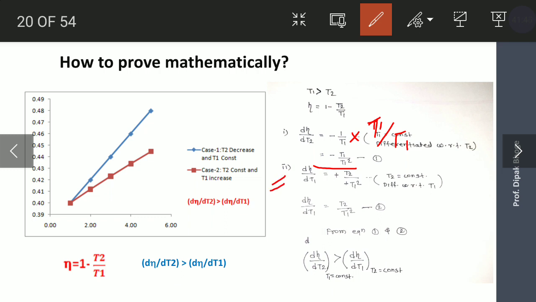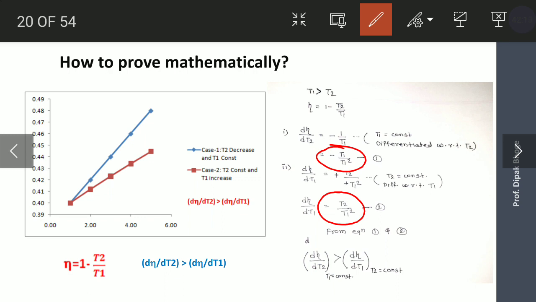Second, if you differentiate the efficiency equation with respect to T1 by keeping T2 constant, we get T2 upon T1 square. If you compare equations 1 and 2, the denominator is T1 square in both, so the denominator is constant, and you compare the numerators. The numerator for the first equation is T1, for the second equation it is T2.